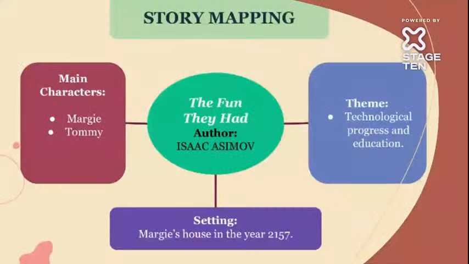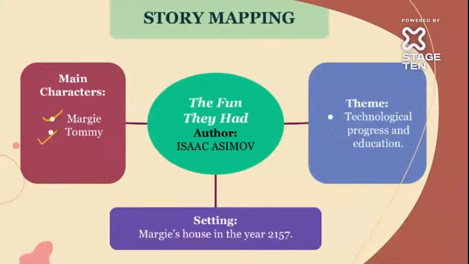Now, how does the story start? It's very important to know who the author is, because in the exam they may ask you an MCQ about the author. This story, The Fun They Had, is written by Isaac Asimov. There are two main characters, Margie and Tommy, and there are side characters, the County Inspector and the mother.